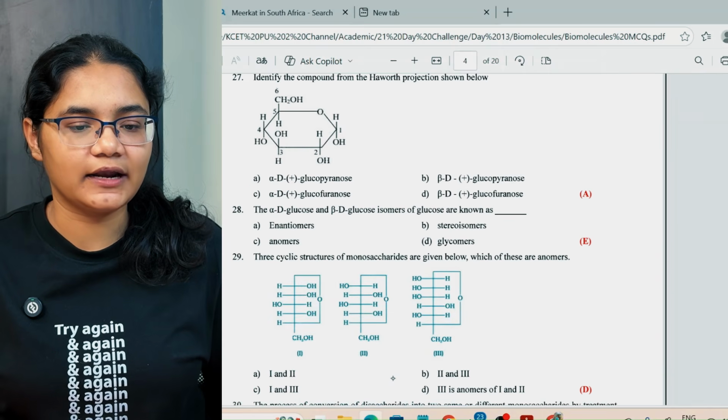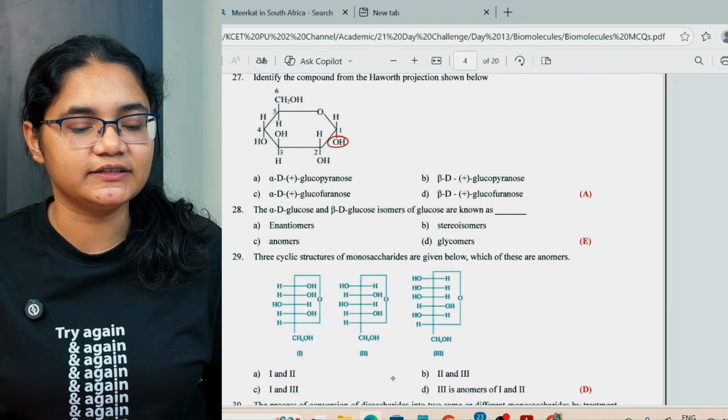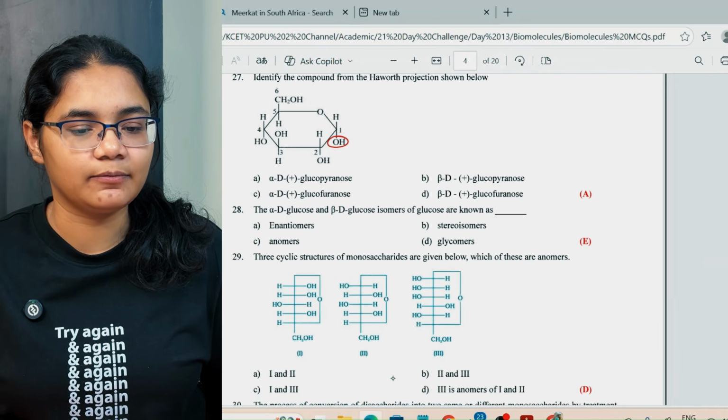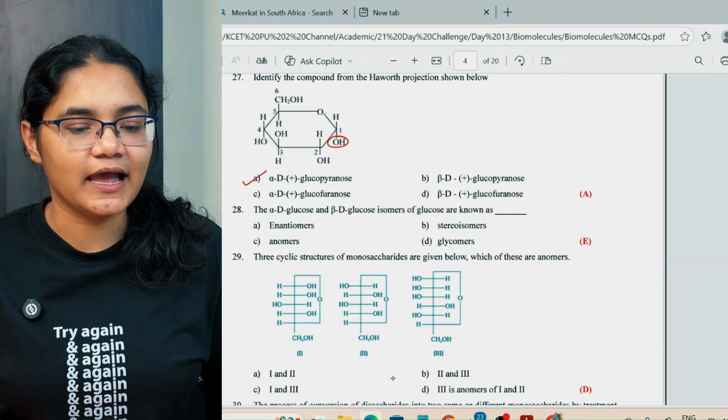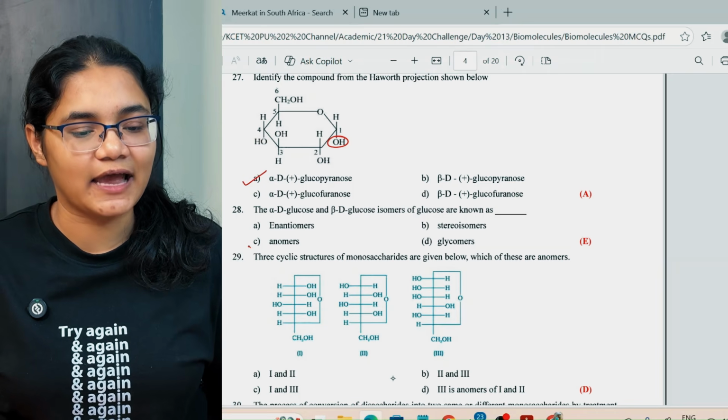Next, we'll talk about identifying the compound from the Haworth projection here. You can see here OH is present below, so it is alpha D plus glucopyranose. Next, the alpha D glucose and beta D glucose isomers of glucose are known as anomers.